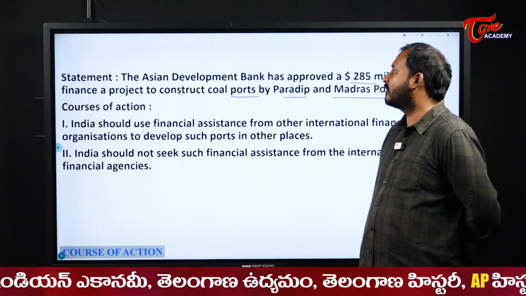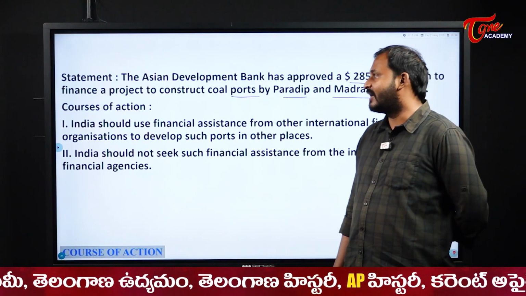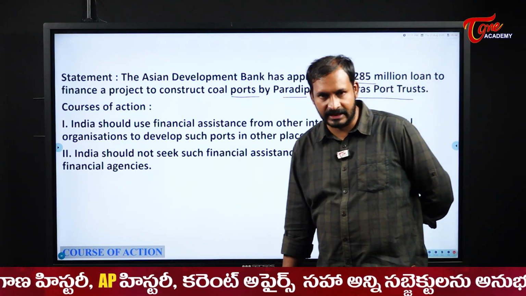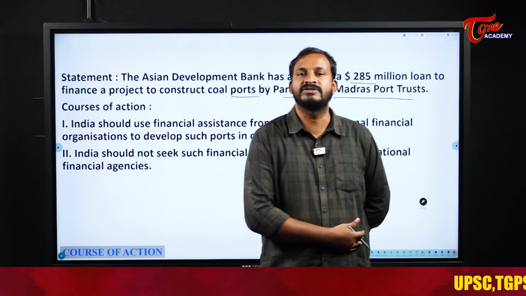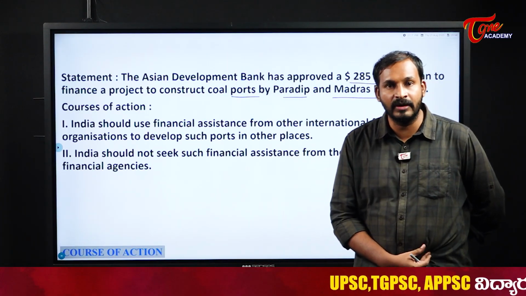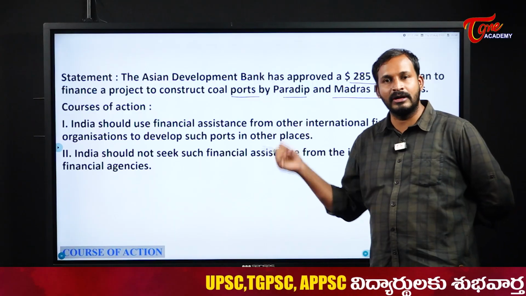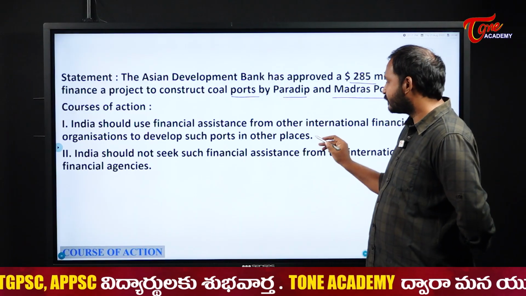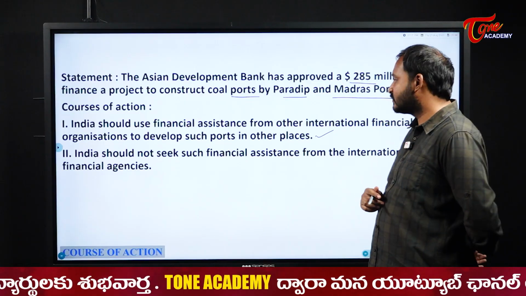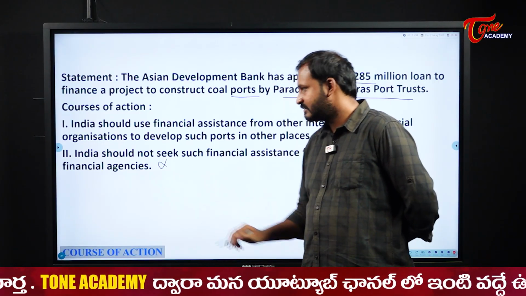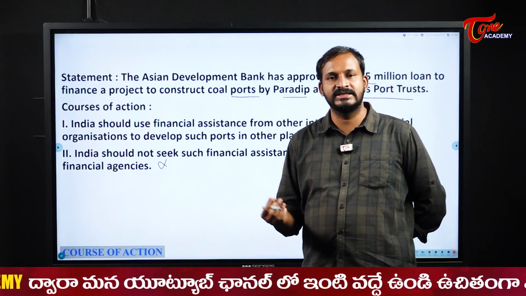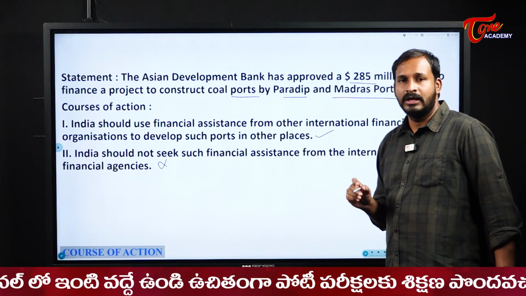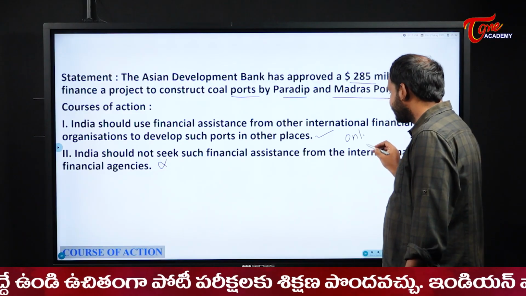Now tell me, the Asian Development Bank has approved a 285 million loan to finance a project to construct coal ports by Paradip and Madras. Yes, for any developing country like India, definitely we should take financial assistance for development activities. Here we are going to develop a port which obviously generates revenue. So the first one is correct. India should not seek such assistance, no, this is a wrong one. Definitely we should take more assistance, develop more seaports, and do more development activities. So here only one is correct.